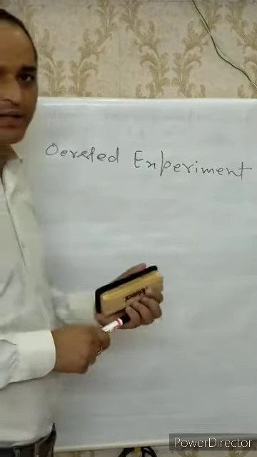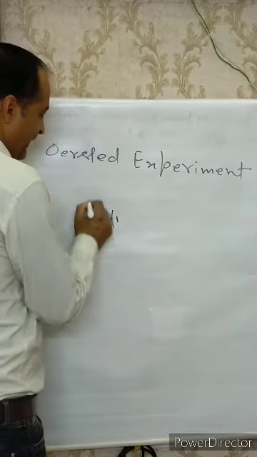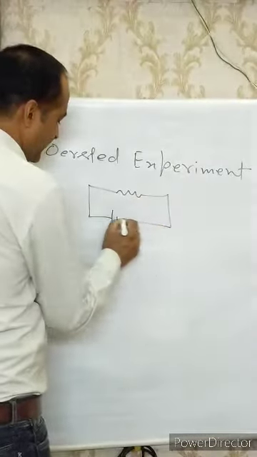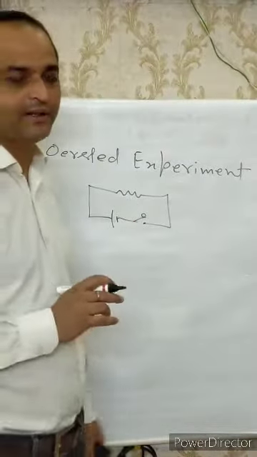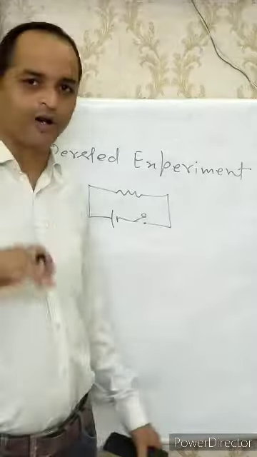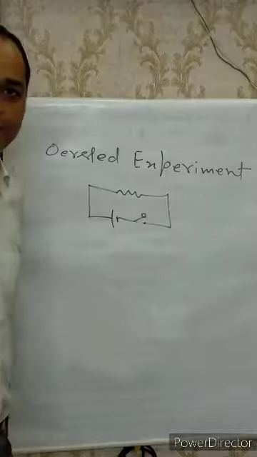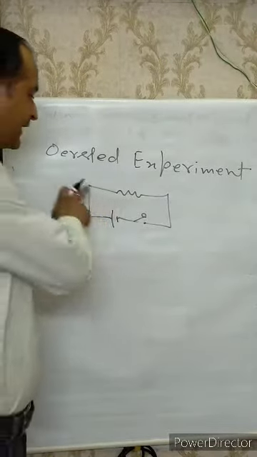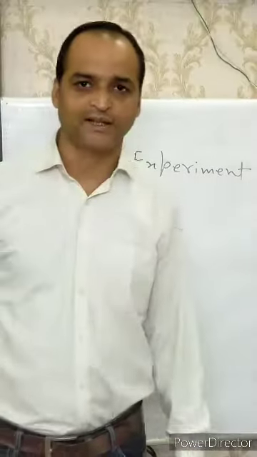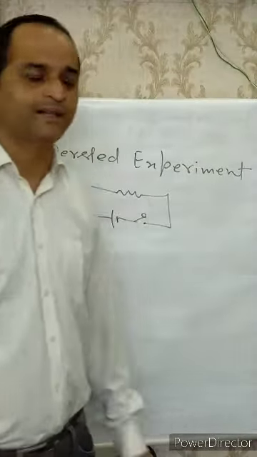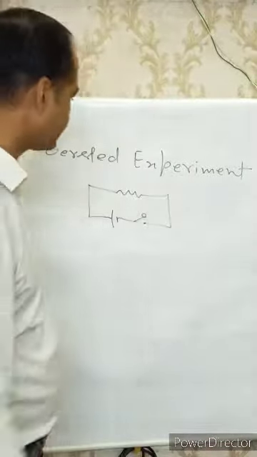What is the Oersted experiment? Oersted showed that when there is a battery, a wire and a key, and the key is kept on or off, then by changing the current in the wire, a magnetic field will be set up. He showed that when the current changes, the magnetic field is set up. But the direction and the magnitude of the field were not explained by Oersted. Further, it was explained by Biot and Savart.